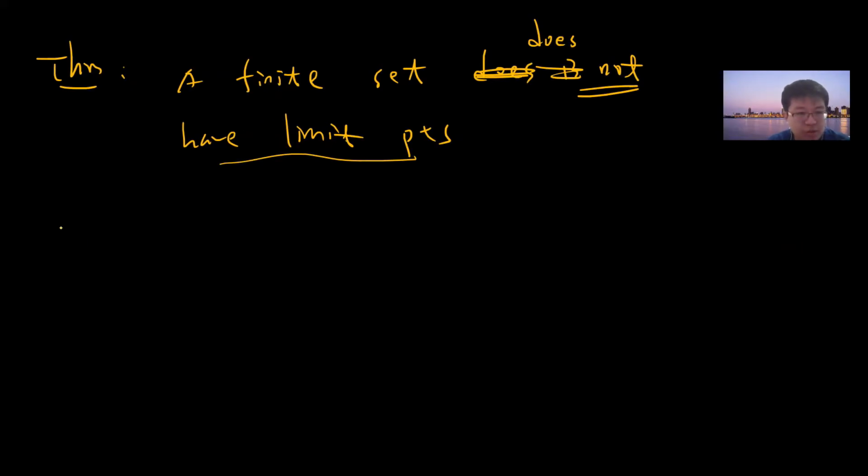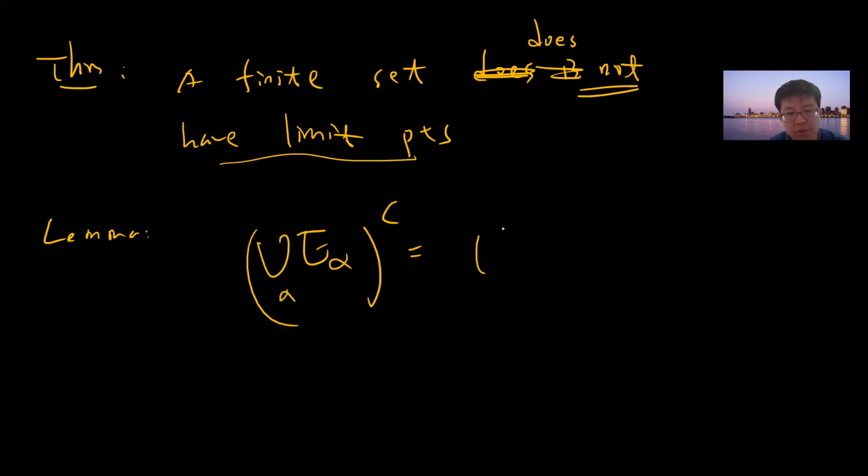Okay, and also there's a simple lemma that I don't want to prove, I think it's trivial. For any sets E alpha, if you take the union and then take the complement, it will be the intersection of each complement. Yeah, so this is somewhat like De Morgan's law. The proof should be trivial by your logic, right? Because a union means that it falls in one of them, complement means that it does not fall in any of them. So you just write out the logic and you prove that this is true.